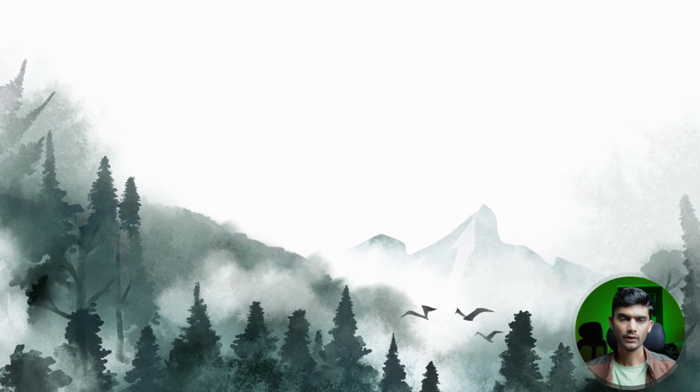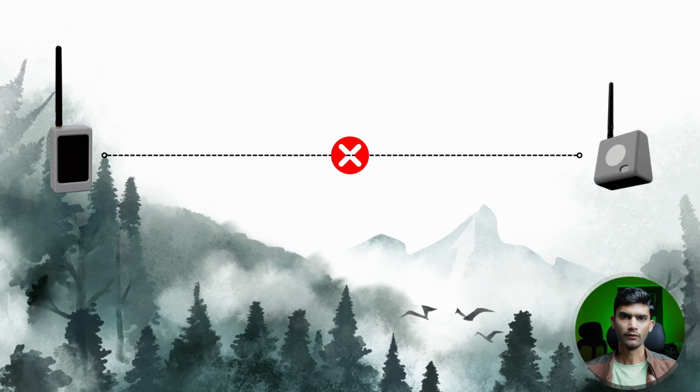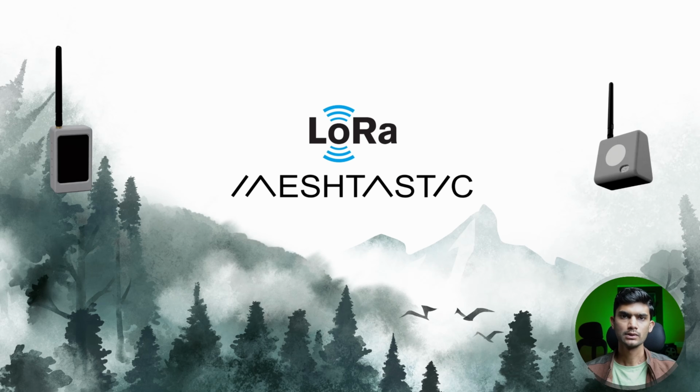The challenge in forest areas is to make communication between one device and another. In these areas, the cellular network often fails and it's very difficult to lay a data line across the forest. To solve this problem, we are going to use LoRa networking. LoRa is basically transferring data from one point to another in a range of a kilometer to a few hundred kilometers, depending upon the antenna that we use. And on top of LoRa, we are going to use the popular firmware called Meshtastic. Meshtastic allows us to create a mesh of local network.